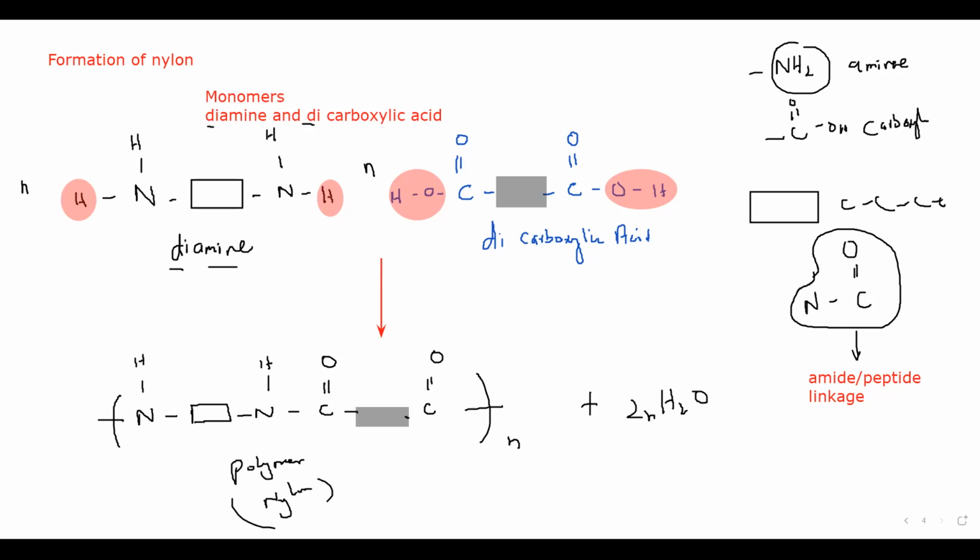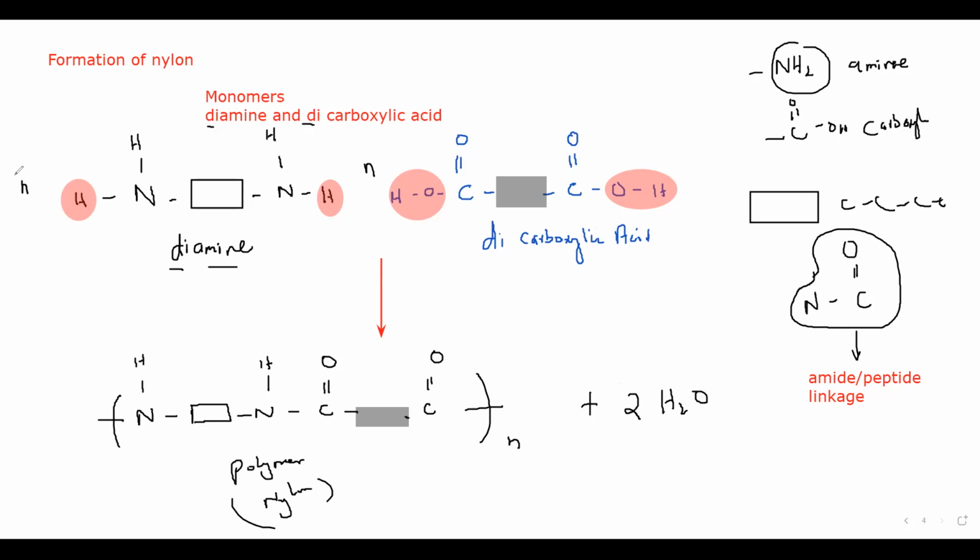What is the meaning of 2H2O? Because, as you can see, if you have one molecule of diamine and one molecule of dicarboxylic acid, on one side there is H, on the other side OH. So that is one water molecule. One side H, another side OH. So it will give two water molecules.